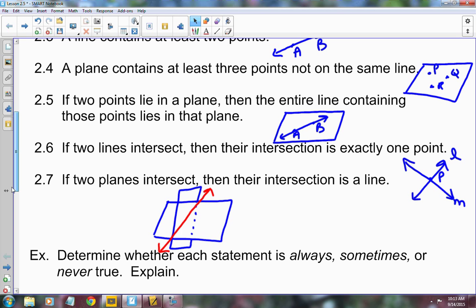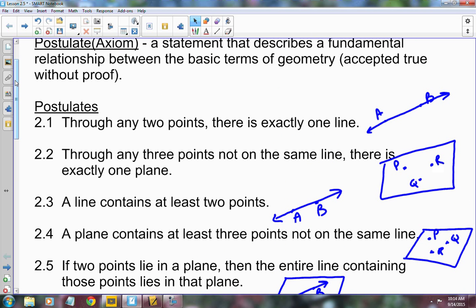What we're going to do with these postulates is I'm going to give you some statements that you're going to determine whether they're always, sometimes, or never true. And you're going to use these postulates to back up some of these statements. Now, when you use one of these postulates to back up one of these statements, you cannot identify it by its postulate number. Everybody hear me on that? I have no idea what postulate 2 says. You don't either. You need to state it. So like I would have to state, through any 2 points, there's exactly 1 line. I cannot refer to it by the postulate number.